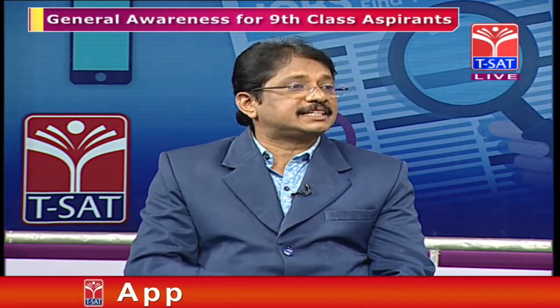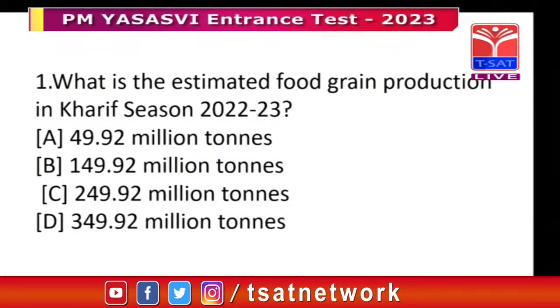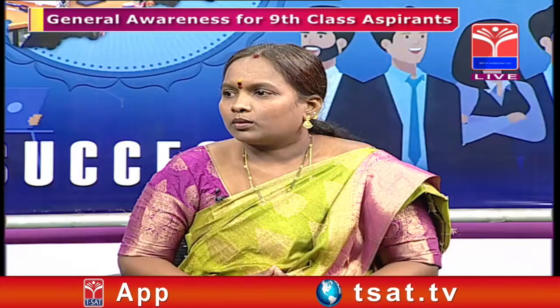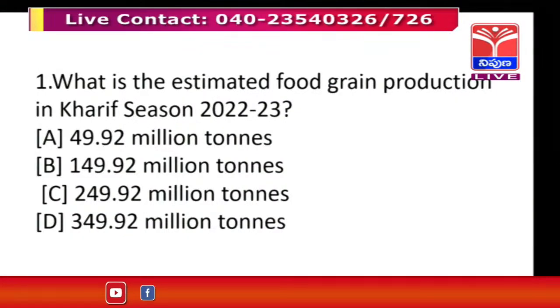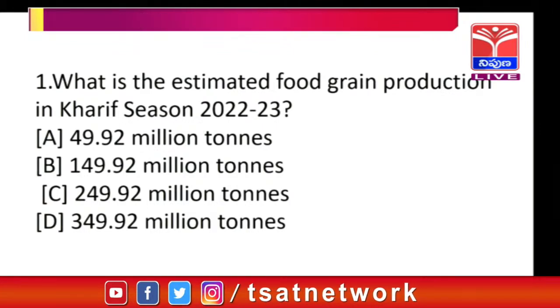This was about the current affairs that happened just recently. Already we discussed that. Now we will discuss other questions from the previous papers. What is the estimated food grain production in the Kharif season 2022-23? The options are 49.92 million tons, 149.92 million tons, 249.92 million tons and 349.92 million tons. What is the answer?